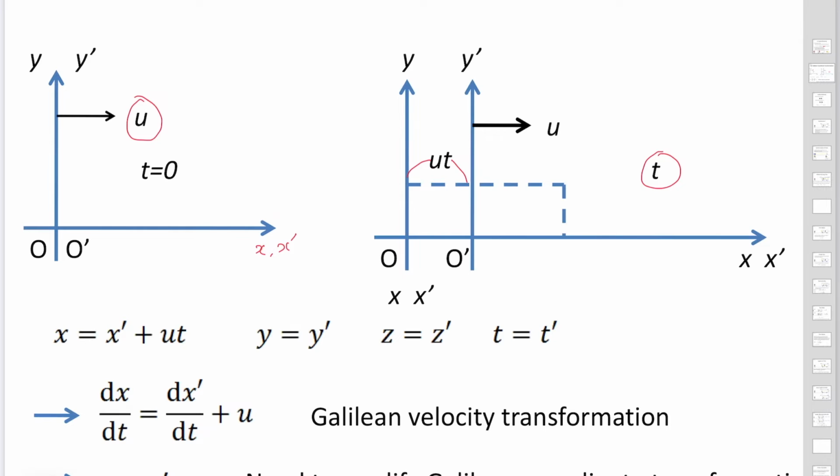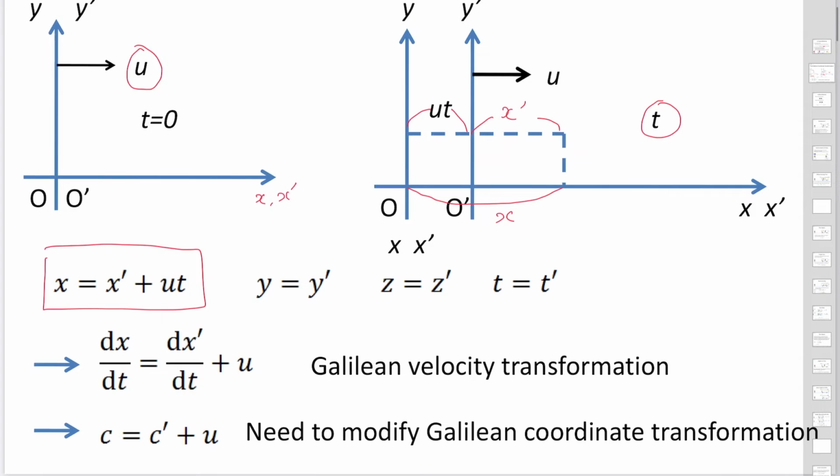For the x' frame, this length is x'. And if you observe from the other frame, this length is x, so x has to be equal to x' plus ut. Very natural to believe.